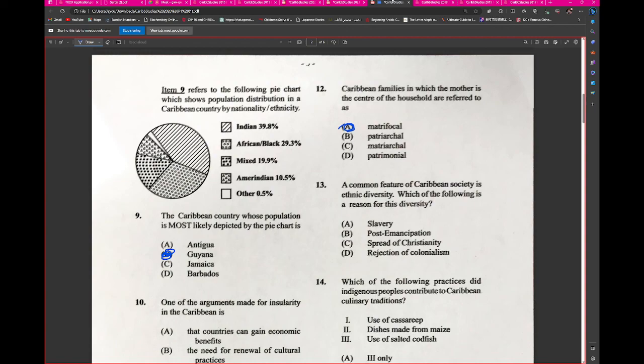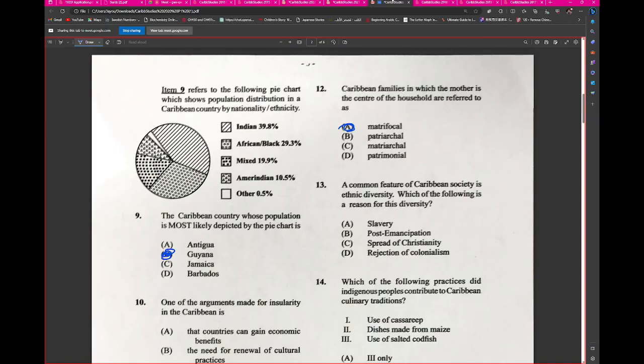Matriarchal versus matrilineal versus matrifocal. I know that you went to the Caribbean Studies classes. Go ahead. Matrifocal is where the family resides at the mother's house, while matriarchal is when the mother has the authority in the household.